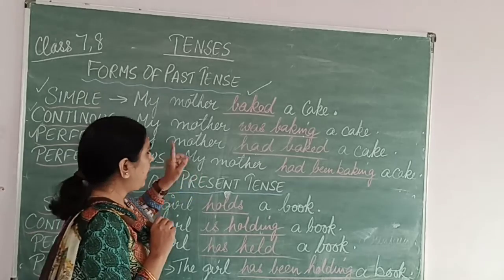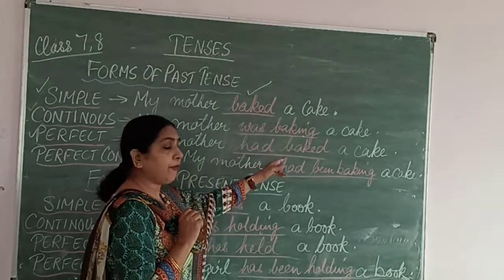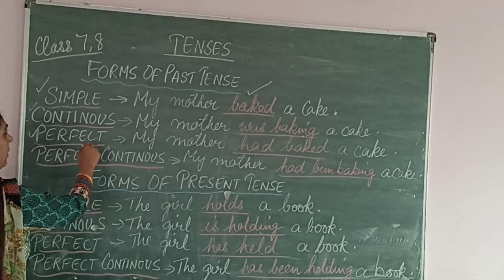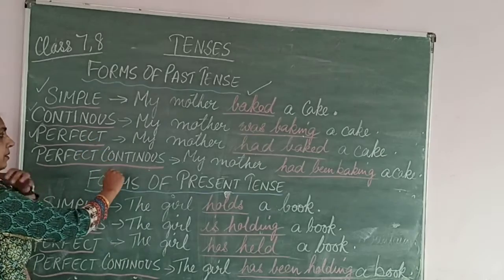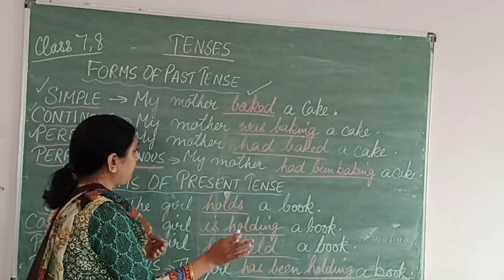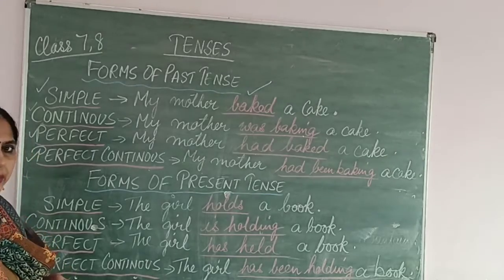You have to remember this: has or had is added before the verb, and ed is added to the verb, right? So it is past perfect tense. My mother had baked a cake. Clear? Right.